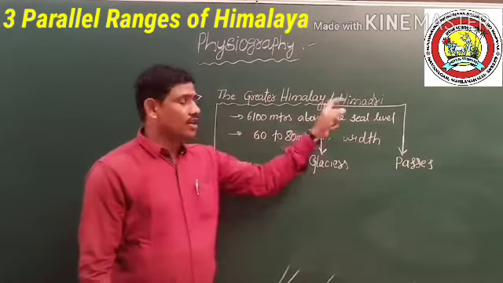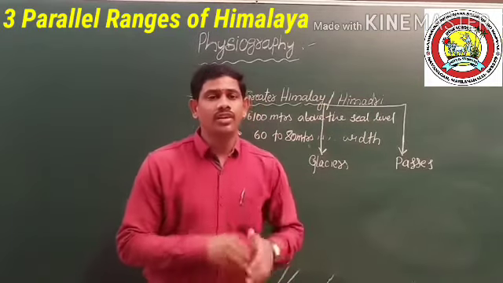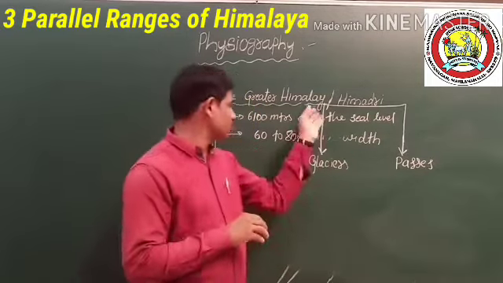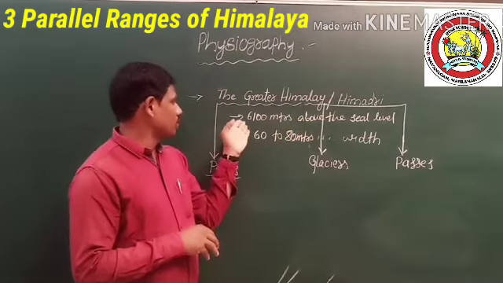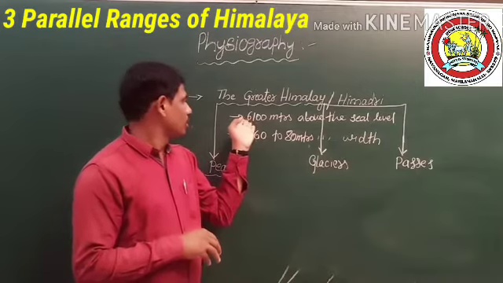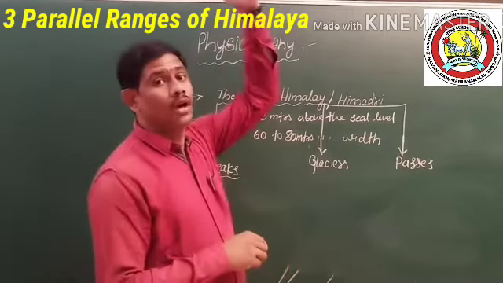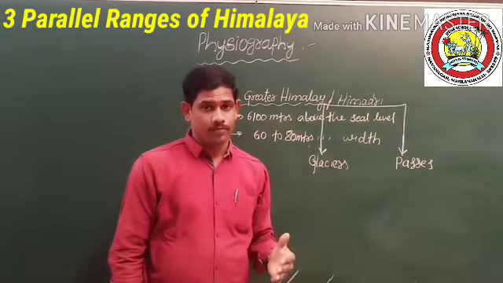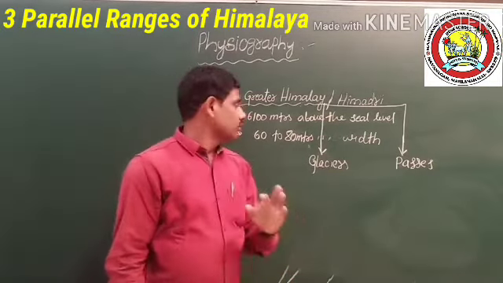The Greater Himalaya or Himadri is a continuous range with the highest peaks. This Himadri is located in the northern part of the Himalayan region. It starts at 6,100 meters above the sea level, up to the highest level of 8,848 meters, the highest mountain peak in the world, Mount Everest.